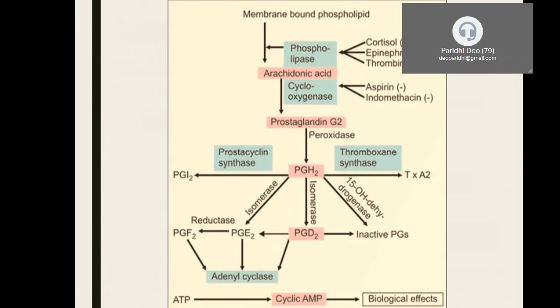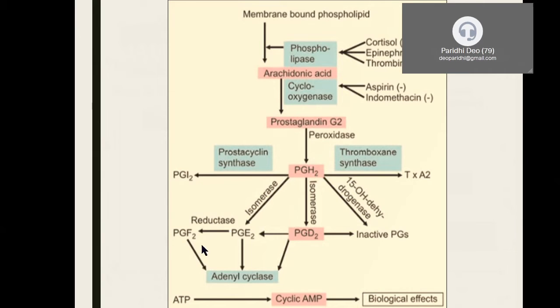Now let us move on to the summary of this entire synthesis. The membrane bound phospholipids are acted upon by phospholipase, releasing arachidonic acid. Arachidonic acid via cyclooxygenase produces PGG2. Via peroxidase it produces PGH2. The fate differs here. With the help of thromboxane synthase it produces thromboxanes. With the help of prostacyclin synthase it produces prostacyclins. With the help of a series of isomerases it produces PGD2, E2 and F2. First is G, H, then D, E, F.